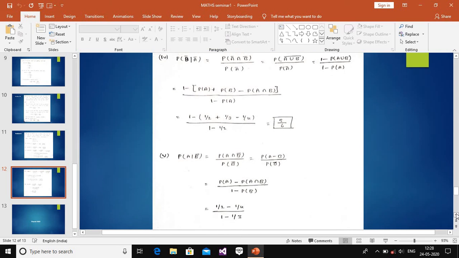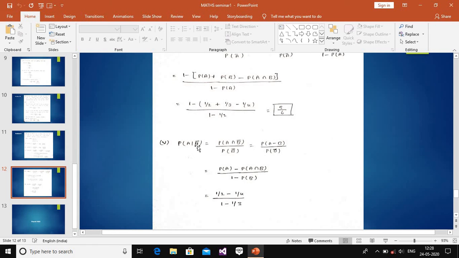The last sub-problem is P(A | B bar). The formula is P(A ∩ B bar) divided by P(B bar), which reduces to P(A minus B) divided by P(B bar). The final formula is P(A) minus P(A ∩ B), all divided by 1 minus P(B). Applying the values, P(A) is 1/2 minus P(A ∩ B) is 1/4, all divided by 1 minus P(B). This is the final answer for P(A | B bar).